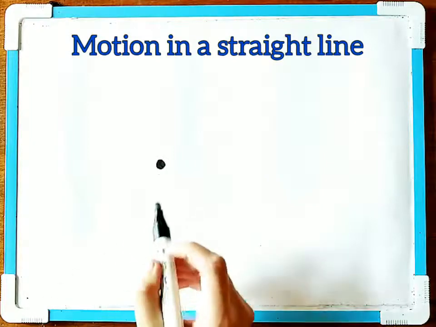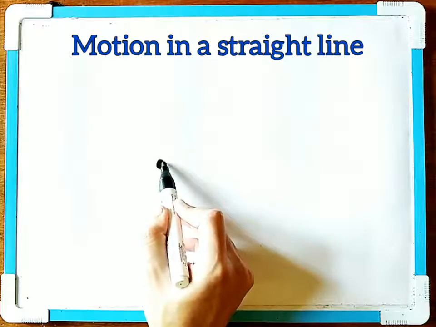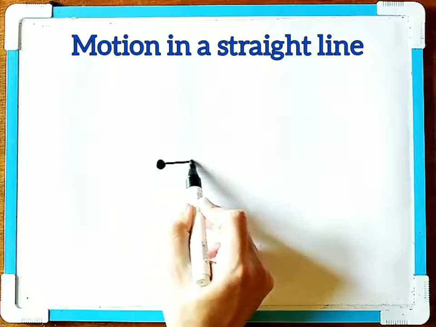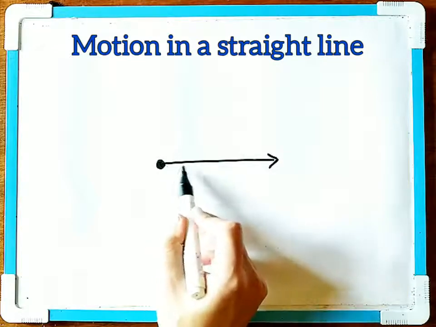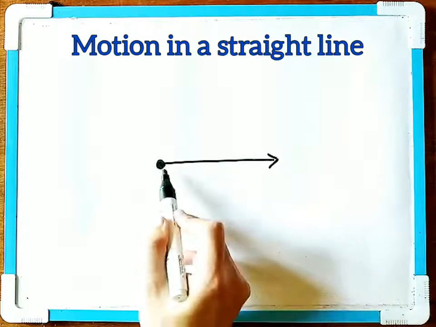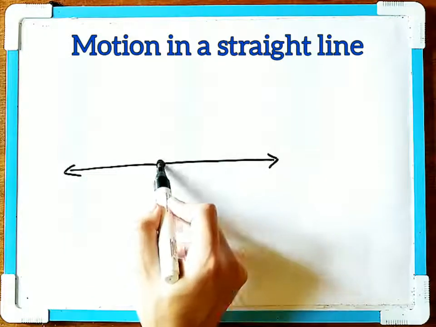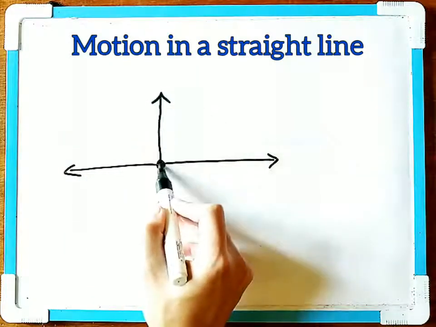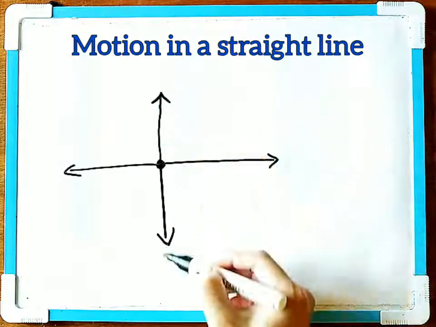So motion in a straight line is a motion in which this point object is moving in one dimension, either in this direction, or in this direction. So this is a straight line.